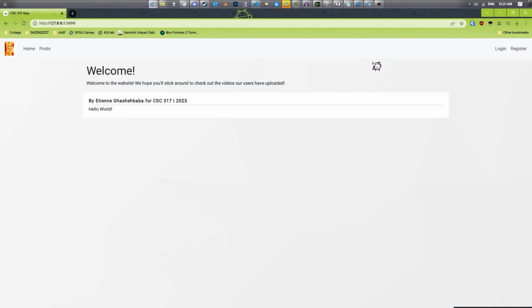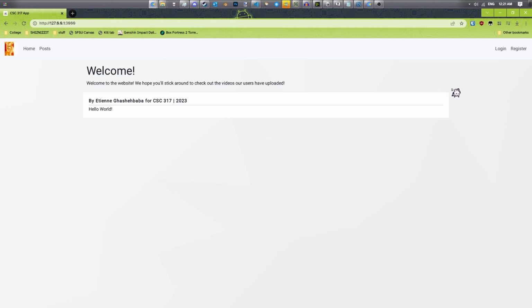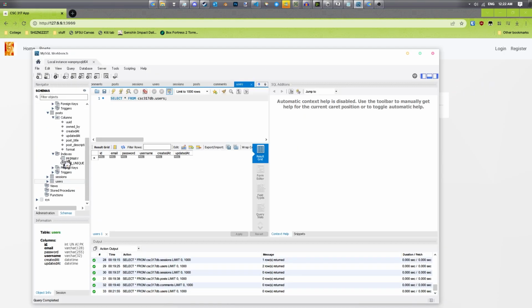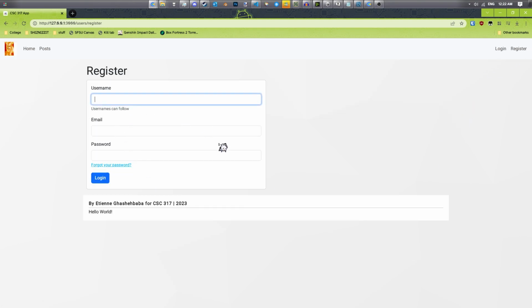Anyways, let's start. For this demo, I've gone ahead and cleared the database before I show everything off. So there's no posts, no comments, no sessions, no users, nothing. This is completely fresh, except for the auto incremental entries, but that doesn't matter. So I'm going to go ahead and register.